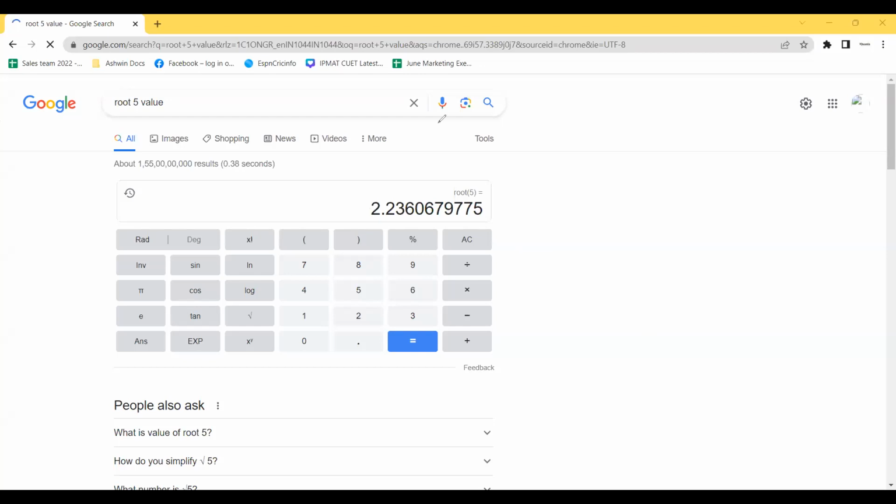Can you all see my screen? Hello? Can you all see my screen?